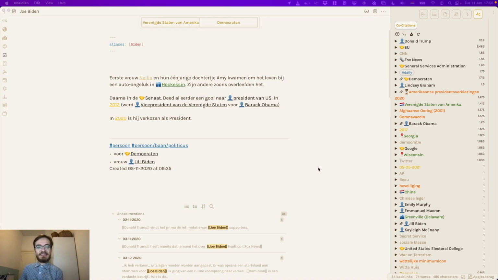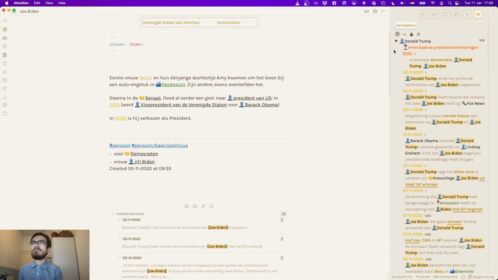All right, let's look at some examples from two vaults of mine and one vault of the guy that Skeptic Mystic also demoed on. So here's my Joe Biden node. Note, I write this vault in Dutch, as you can see. Now let's look at the co-citation panel over here. So what I showed in the presentation was not a lie. This is just literally what I have in my own vault.